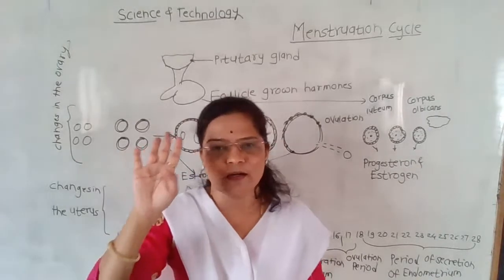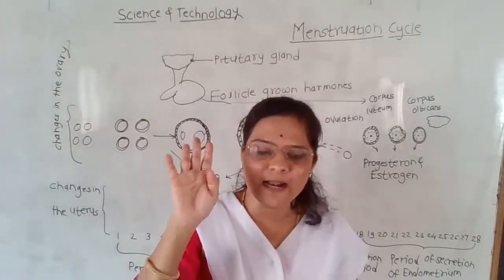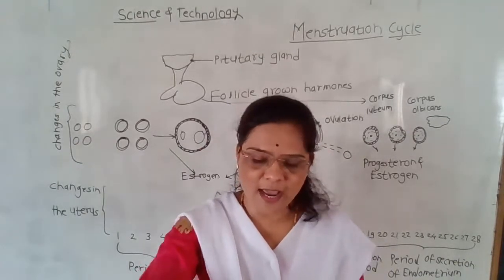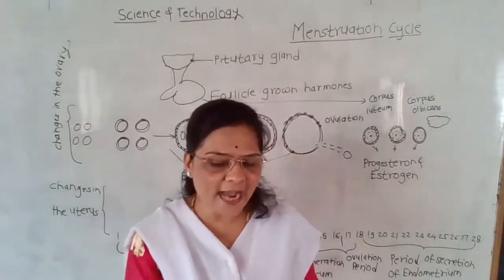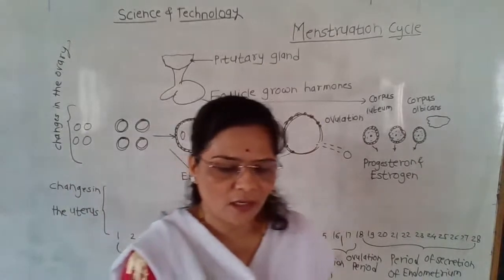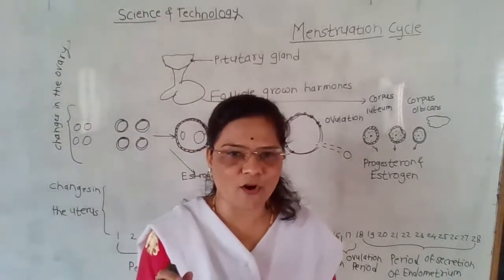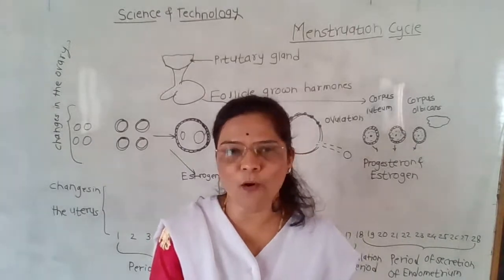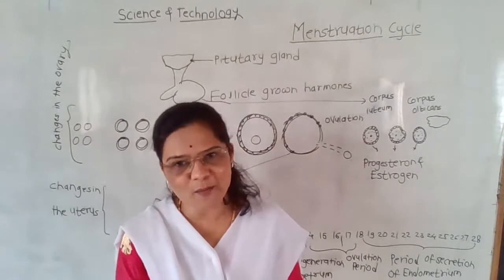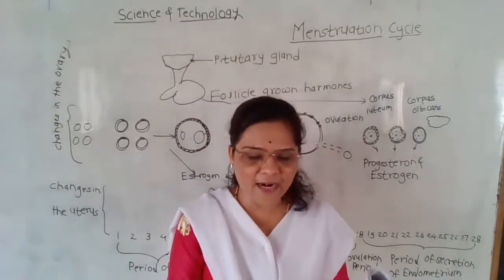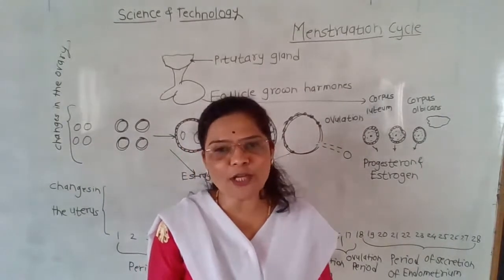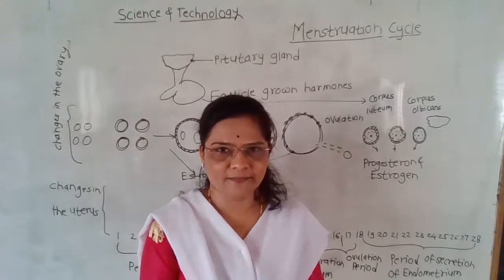Students, those four hormones are called follicle stimulating hormone, FSH, luteinizing hormone, LH, then estrogen and progesterone. One of the several follicles in the ovary starts to develop along with the oocyte.